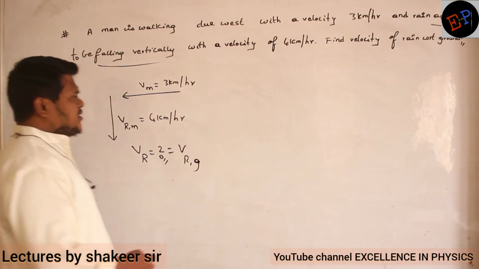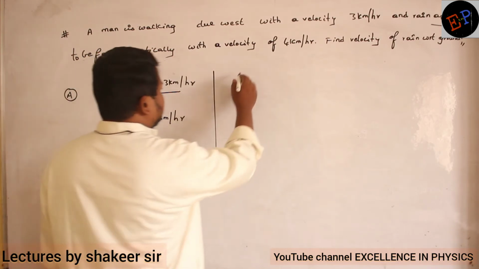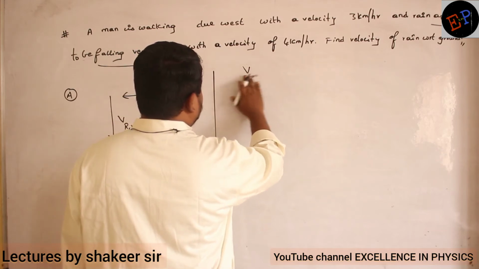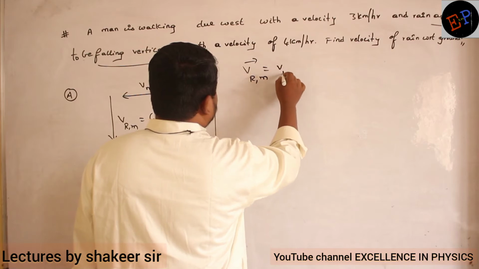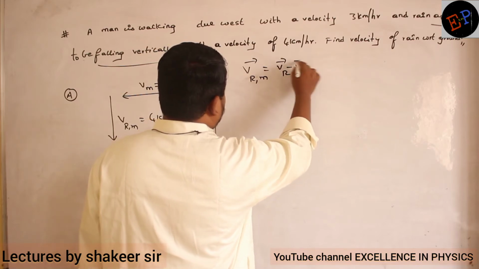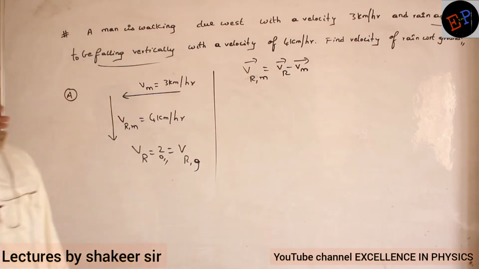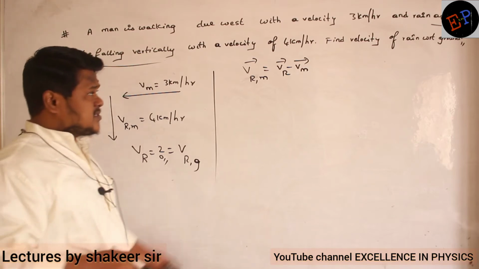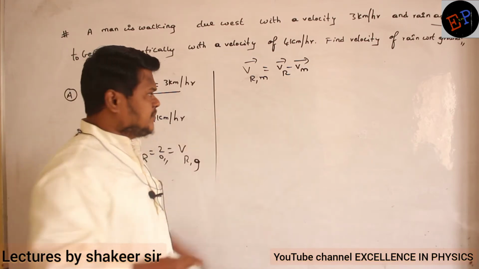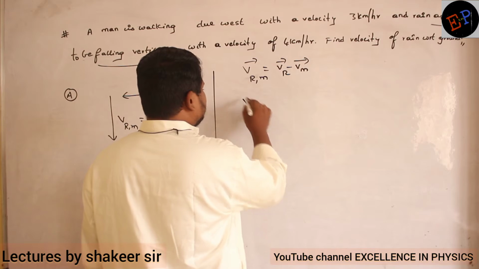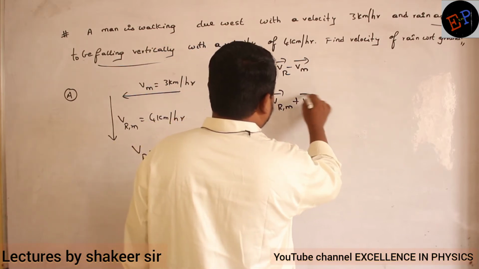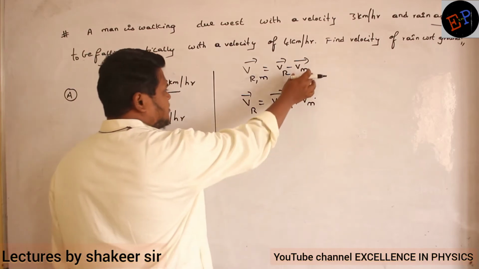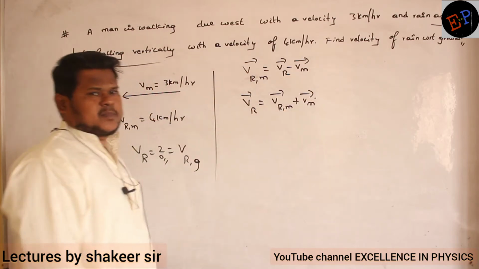Okay. So write down the equation. What is the equation we have studied? Velocity of rain with respect to man is nothing but velocity of rain minus velocity of man. This is the equation number. So what I want is velocity of rain only, no? So therefore velocity of rain is velocity of rain with respect to man plus velocity of man. That's all. If this minus Vm goes to this side, it will become plus Vm.